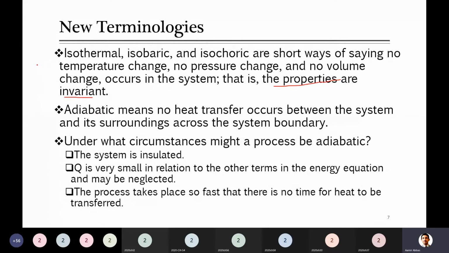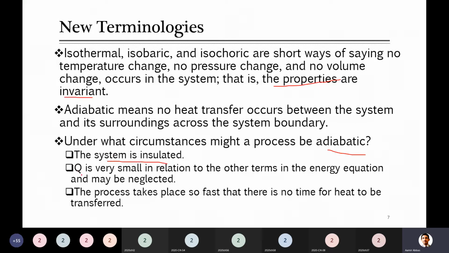By the way, do you guys remember or do you know what insulators are? Yes, due to conductivity. Any material which has very low conductivity, or we can say negligible conductivity, in that case heat will not be exchanged with the surrounding. So simply, insulators are those materials which have negligible conductivity, so they don't allow the heat to pass from the system to the surrounding. So this is the one case when you can consider the system is adiabatic: if the system is insulated.